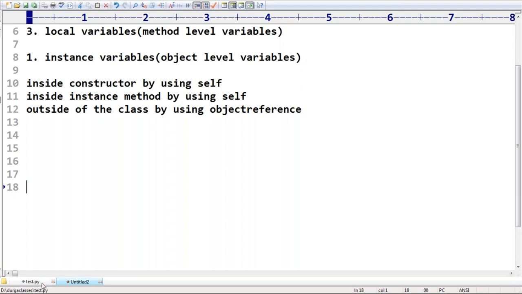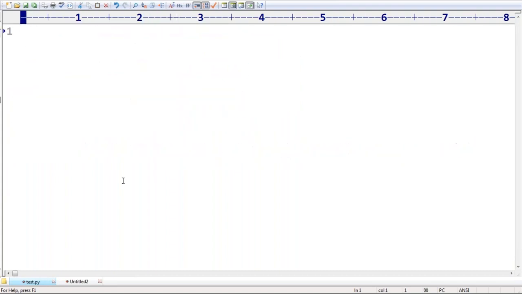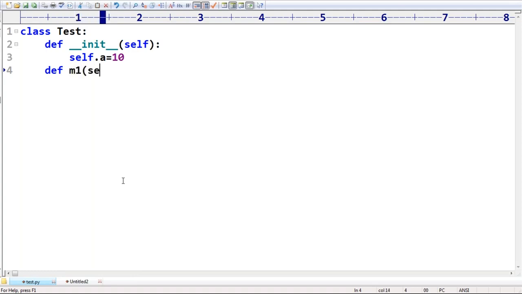Just have a look. I have one class, Test. Inside __init__, I take self.a = 10. This is the first place where you can declare. Next, in def m1(self), I take self.b = 20. Next, t = Test(), then t.m1(). After that, t.c = 30.